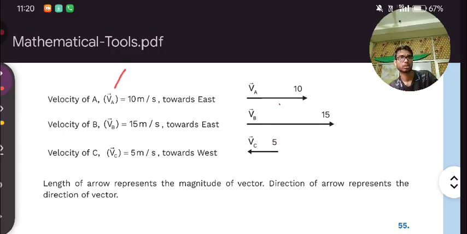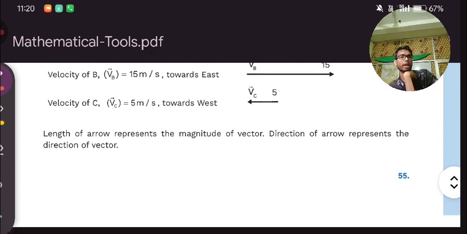When we add these, it will give us 25, and when we subtract this 5 from this 25, it will give you 20 meter per second. The length of the arrow represents the magnitude. Remember, the line segment of the arrow represents the magnitude of the vector, but just the arrow of the line provides the direction. Here you can see these are two line segments without any arrow. That's why this will be known as magnitude.